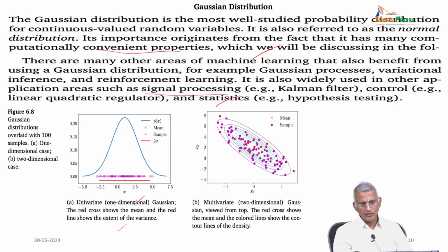This is the Gaussian viewed from the top. The red cross shows the mean and the colored lines are the contour lines of the density. This way we can demonstrate the pictures of the Gaussian distribution and the collected 100 samples.